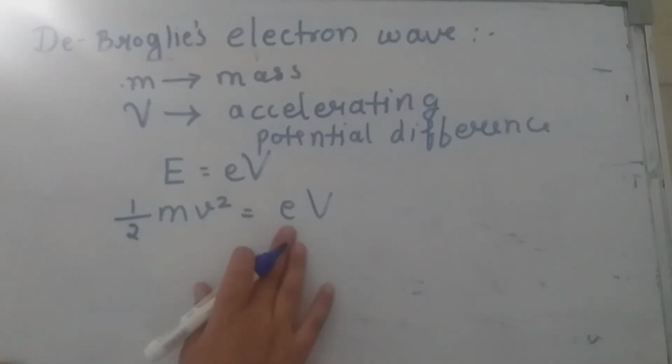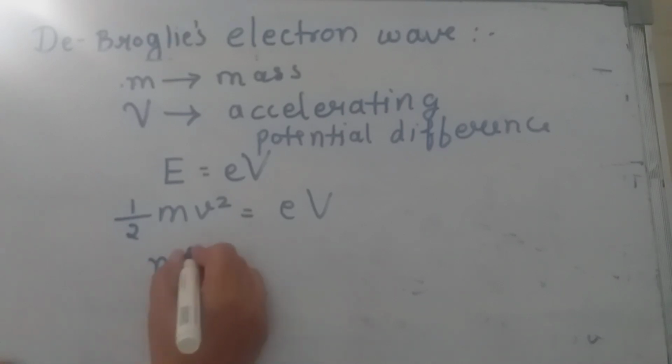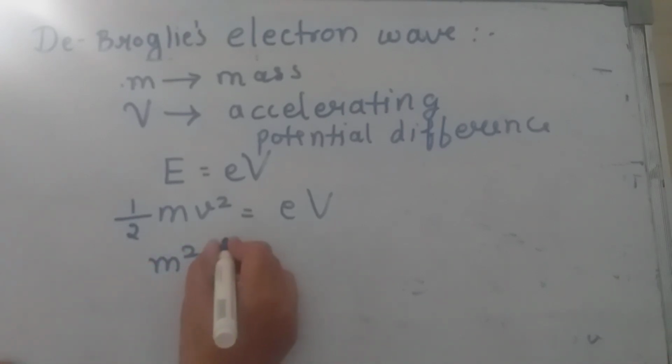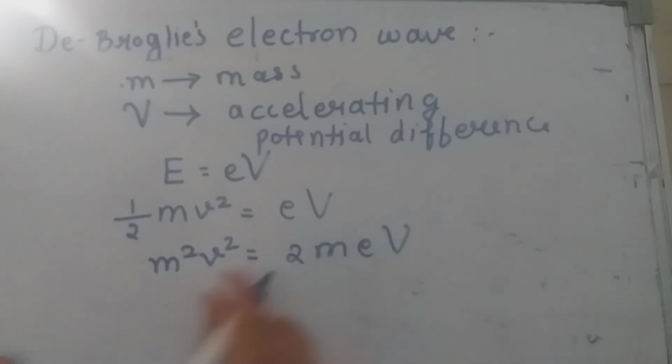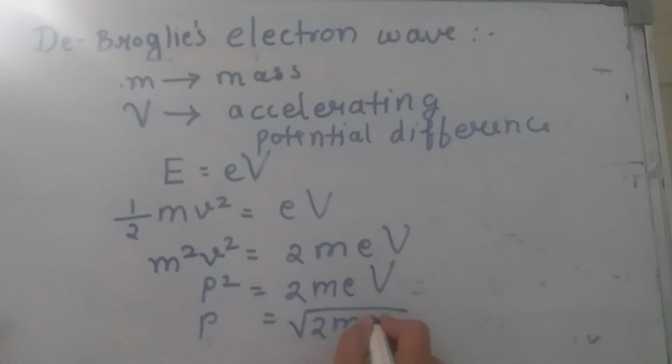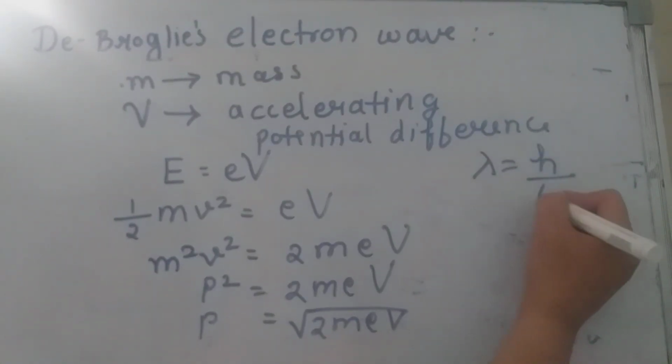Taking this 2 on this side and multiplying both the sides by m, I can write this equation as m square v square is equal to 2meV. Therefore, p square is equal to 2meV, and p is equal to under root of 2meV. We know that wavelength of matter wave is given as lambda is equal to h upon p.